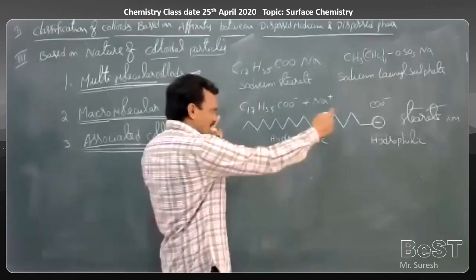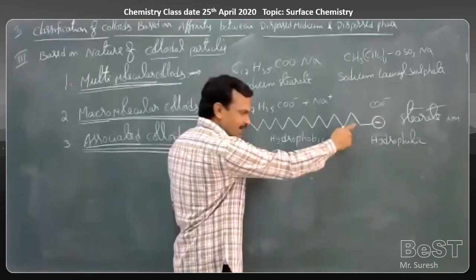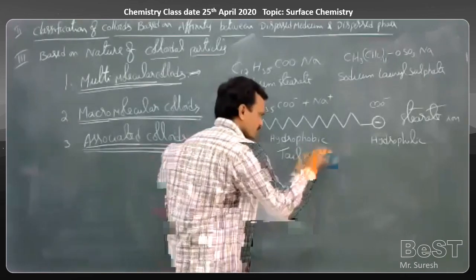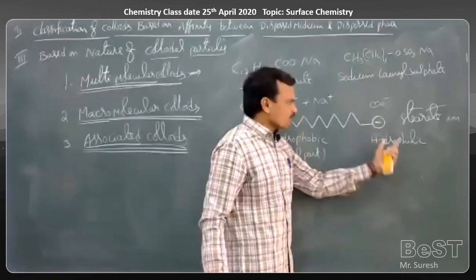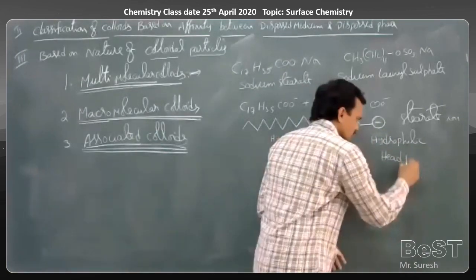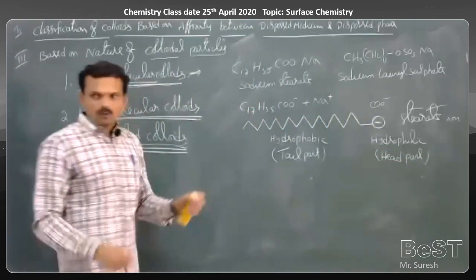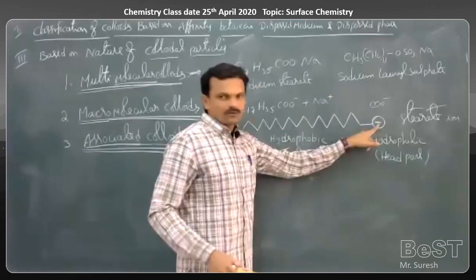Simply, this hydrophobic part, the hydrocarbon part, is called as a tail part. Whereas this COO minus, the hydrophilic part, is called as head part. So this stearate ion contains two parts, hydrophobic part and hydrophilic part.